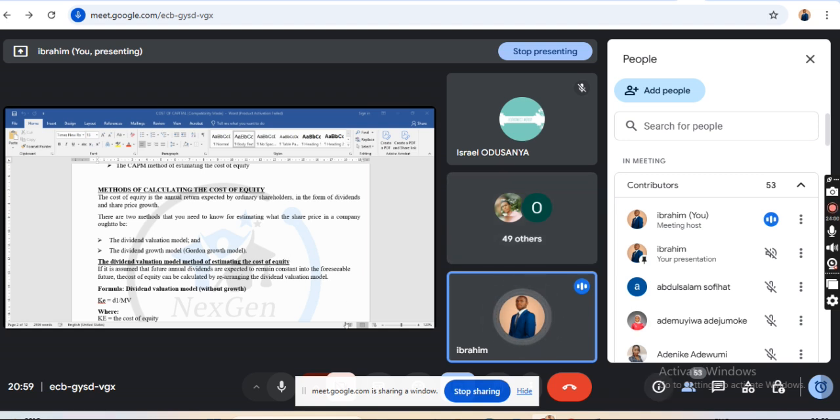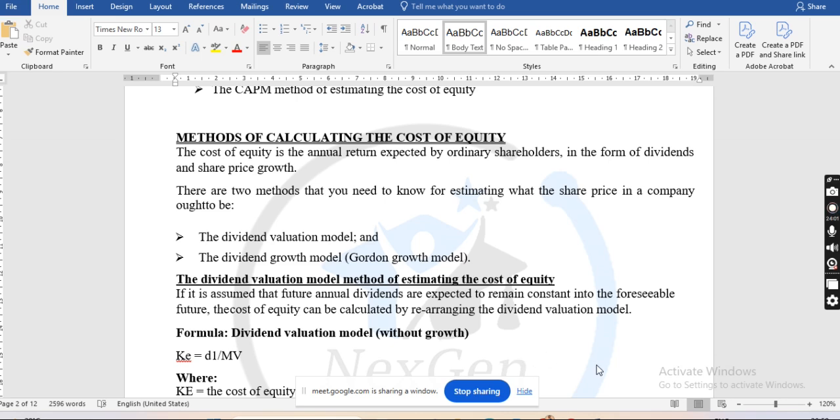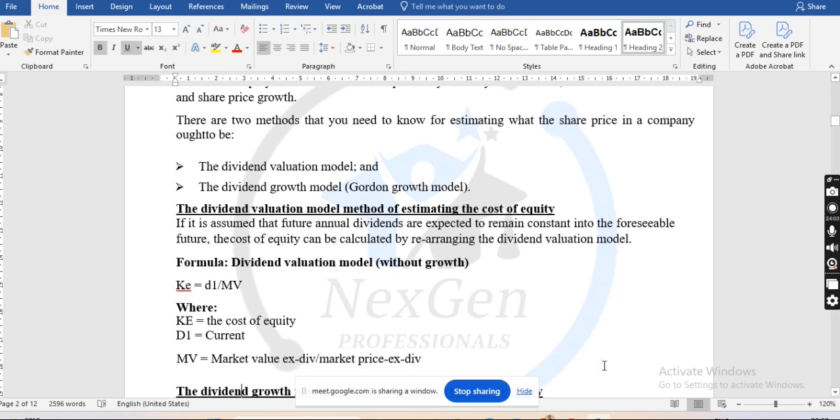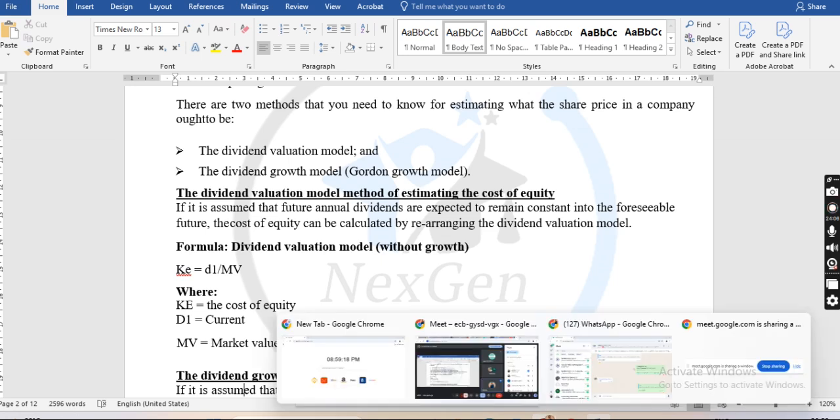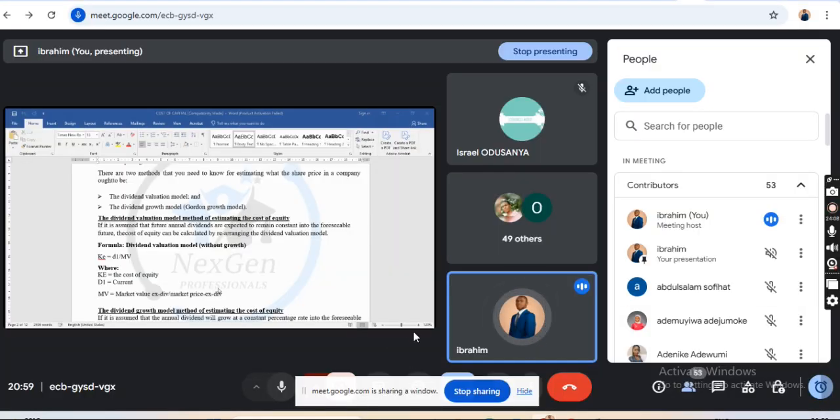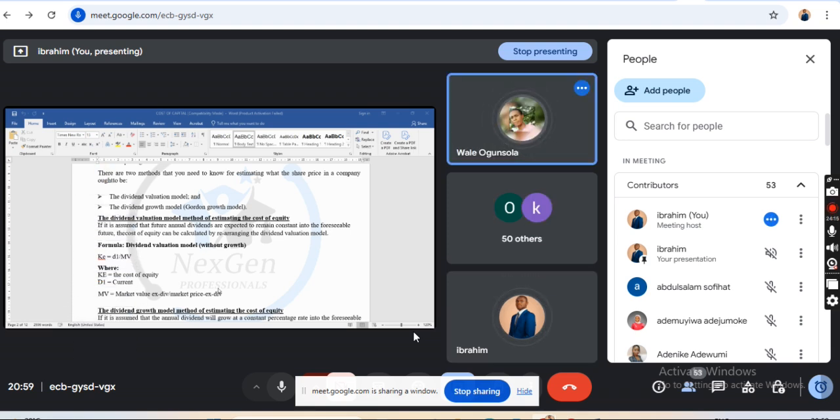From till date. Now, what is the formula for calculating that? What is the formula? Now, the formula is KE, you can see it. Please confirm if you can see my screen, right? Yes, I can see you. Okay, yes, we can see.